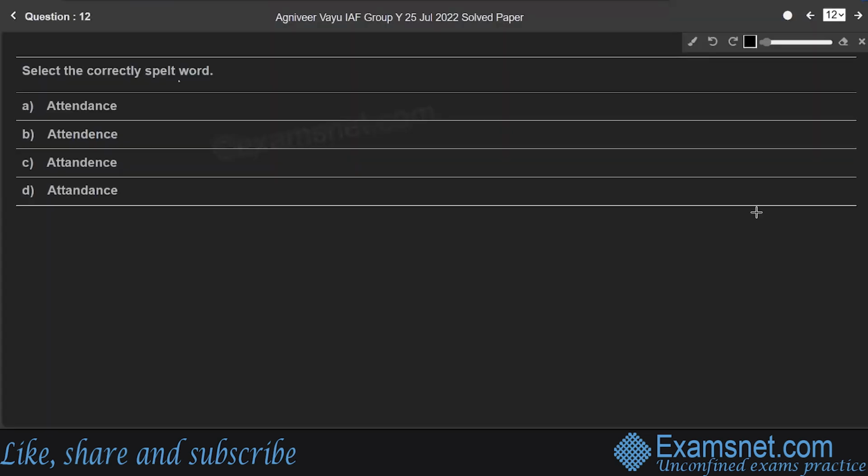Question 12. Select the correctly spelled word. Here, the correctly spelled word is option B, attendance, ending in N-C-E. The meaning of the word attendance is the action of being present. Being present is called attendance. So option B is the right answer.